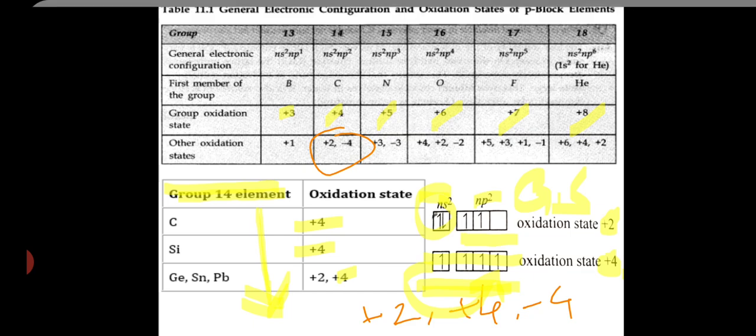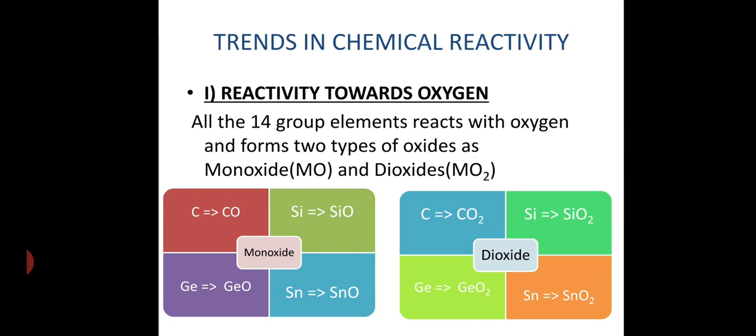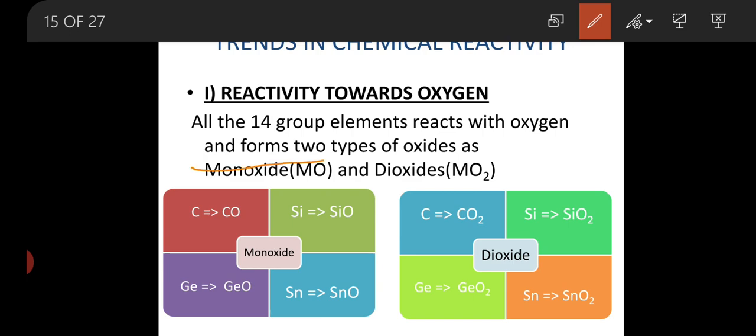Okay, is that clear? Now considering this, the different traits of the group 14 compounds are explained. The first trait is the reaction towards oxygen, O2. We have already seen that any group element generally reacts with oxygen and forms an oxide. These oxides for group 14 are mainly classified into two types, monoxide and dioxide.